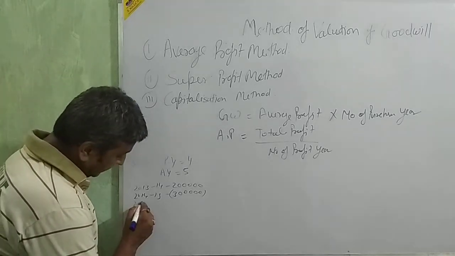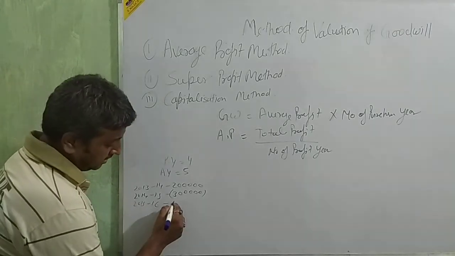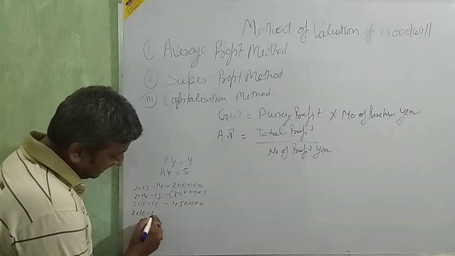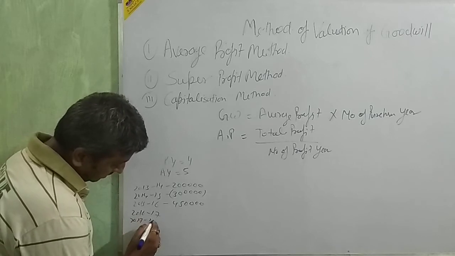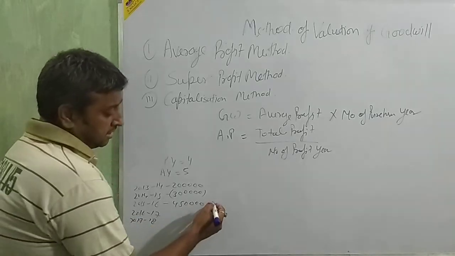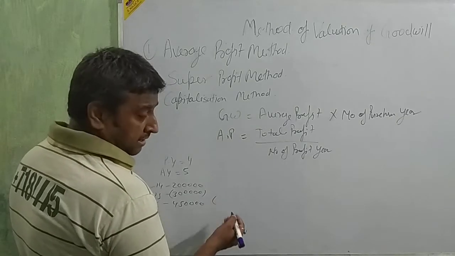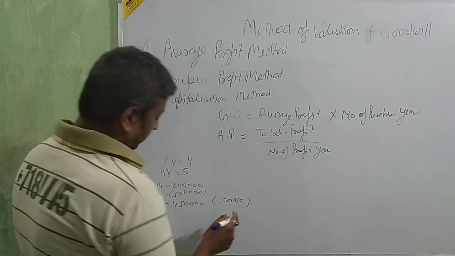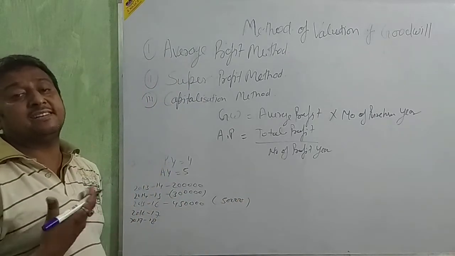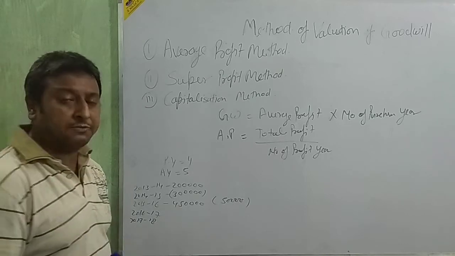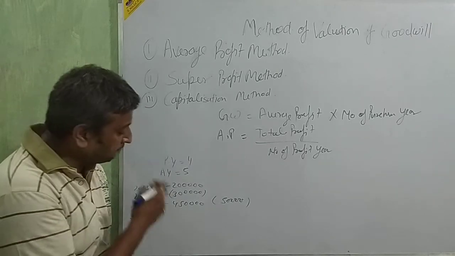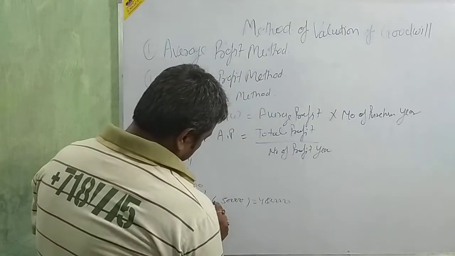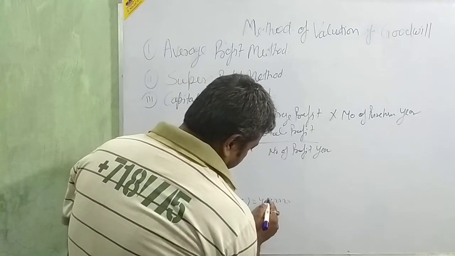Next, 2015-16: 4 lakh 50,000, including an abnormal gain of 50,000. An abnormal gain means you are getting a gain that is not related to the business. Any type of abnormal gain we deduct from the profit. The exact profit is 4 lakh rupees: 50,000 less, so the exact amount is 4 lakh.